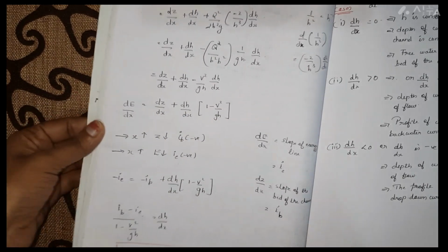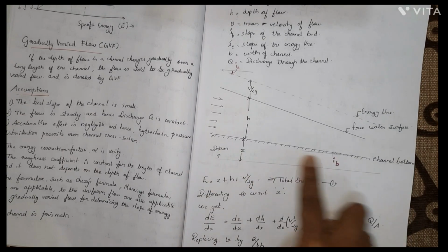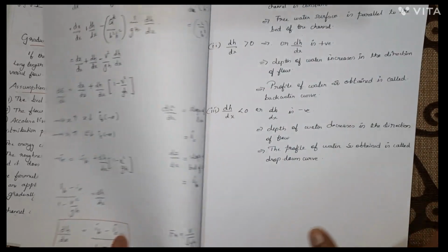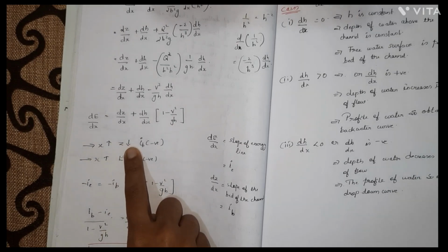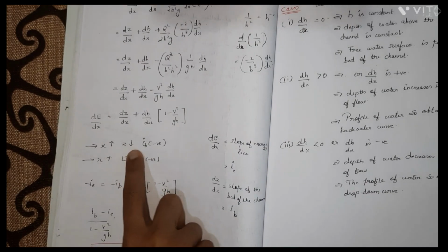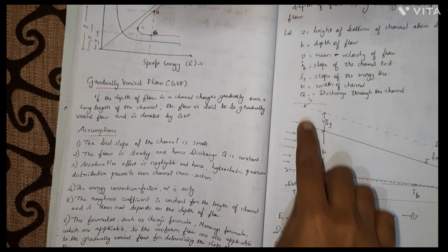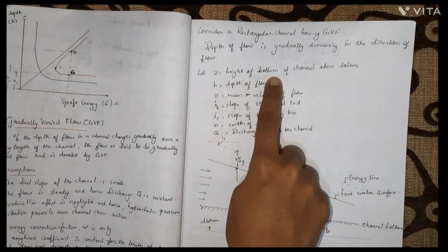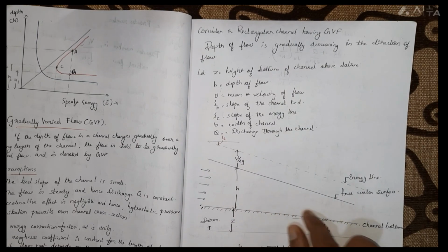Now, if we refer to this figure, this is my positive x direction. If we are going through the positive x direction, that is, if x is increasing, we can see that the height of the bottom of the channel above the datum, z, is decreasing.